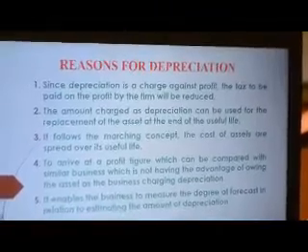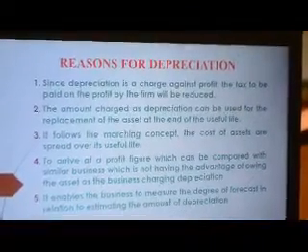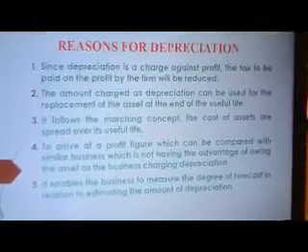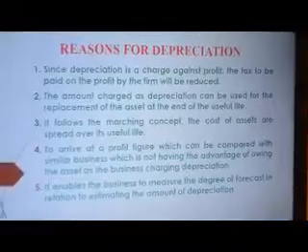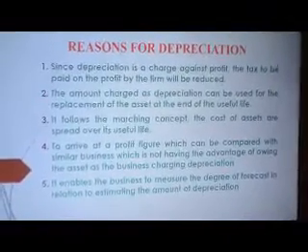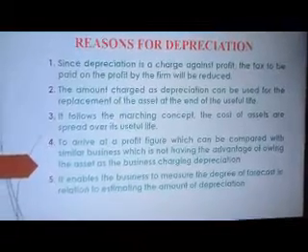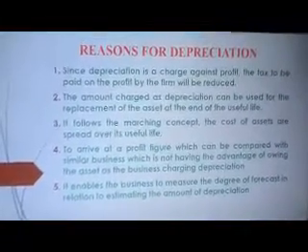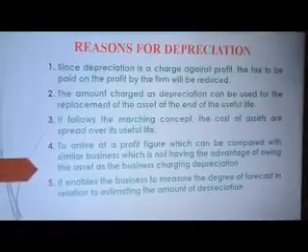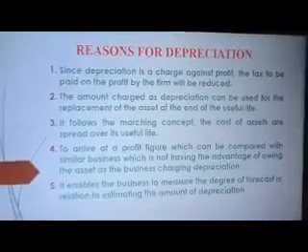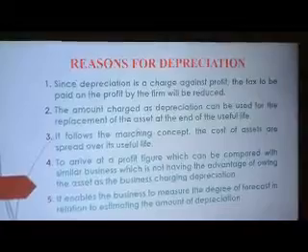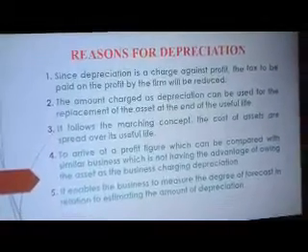Alright, so the third reason why we provide for depreciation is that it follows the matching concept. Now our matching concept holds that our expenses should be charged against the revenue as and when due. Alright, so every year we split the cost of the assets into amounts that can be charged against revenues every year. We charge them as expenses, like I said. So that's the matching concept. We charge those amounts as expenses per year against the business revenue.